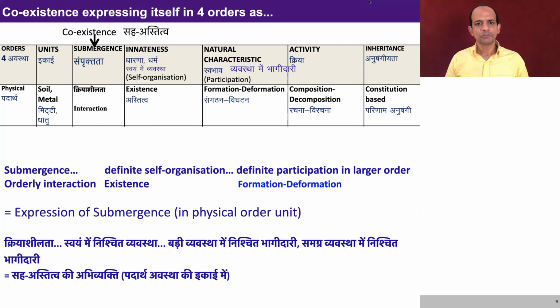There is innateness in every unit of the physical order, and thus there is a definite self-organization, and thus it exists, it continues to be. Similarly, there is a definite participation in the larger order, and thus there is formation and deformation. And these are all expressions of submergence. Something that we had not mentioned earlier, and we are mentioning in this slide, is that there is an orderly interaction in the physical order, and this is an expression of the submergence in the physical order. So there is orderly interaction here, existence is there, and formation and deformation is taking place.